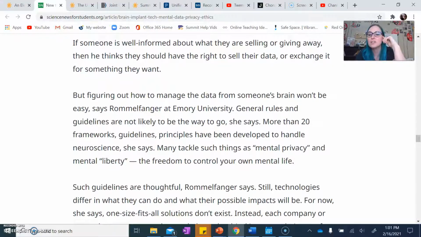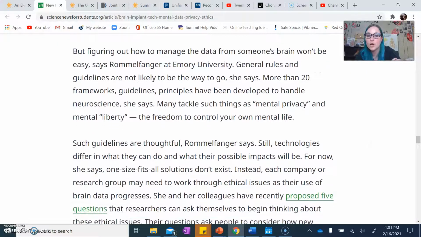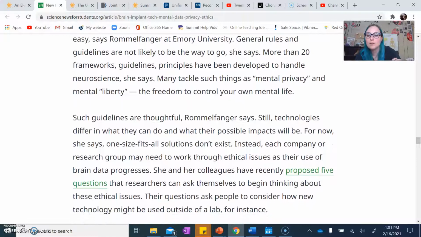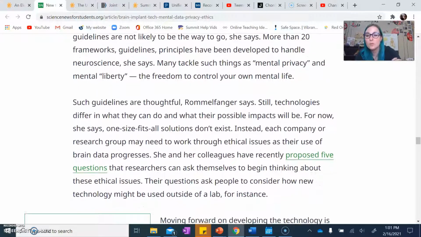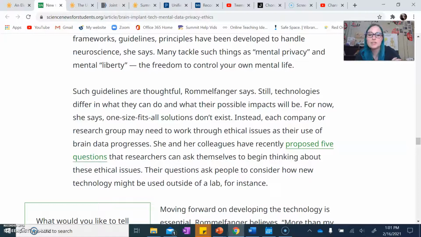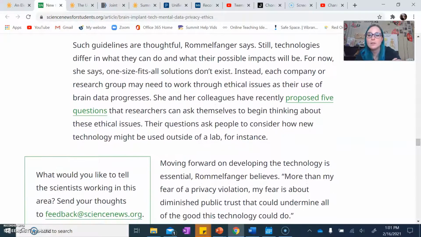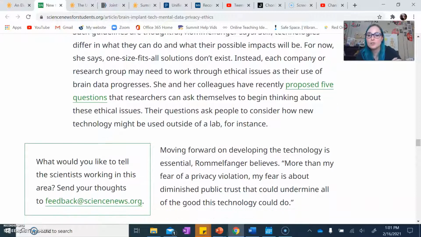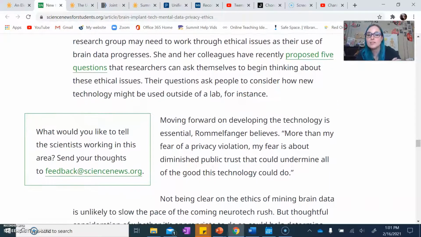But figuring out how to manage the data from someone's brain won't be easy, says Rommelfinger at Emory University. General rules and guidelines are not likely to be the way to go, she says. More than 20 frameworks, guidelines, principles have been developed to handle neuroscience. Many tackle such things as mental privacy and mental liberty, the freedom to control your own mental life. Such guidelines are thoughtful, Rommelfinger says. Still, technologies differ in what they can do and what their possible impacts will be. For now, she says, one-size-fits-all solutions don't exist. Instead, each company or research group may need to work through ethical issues as their use of brain data